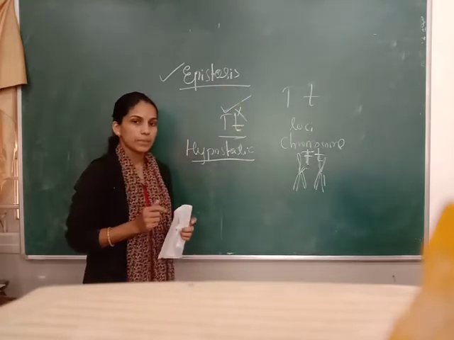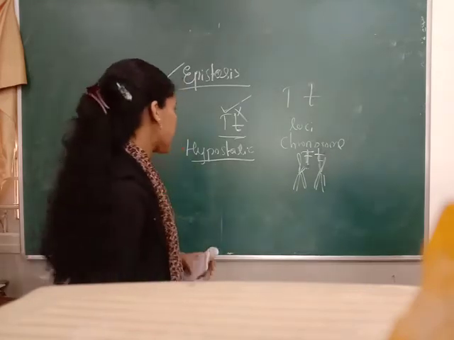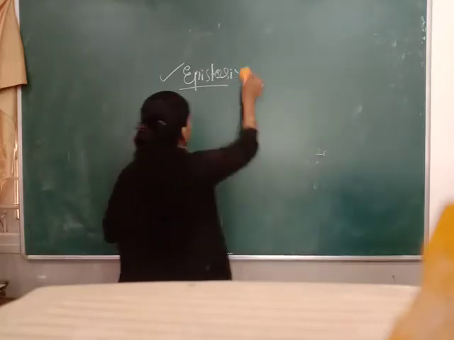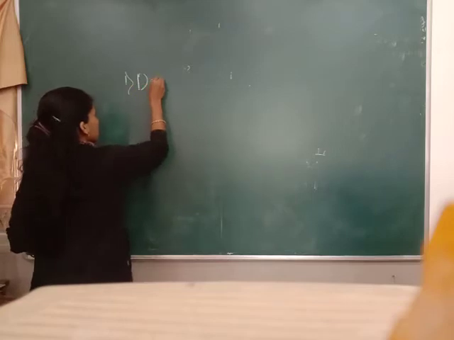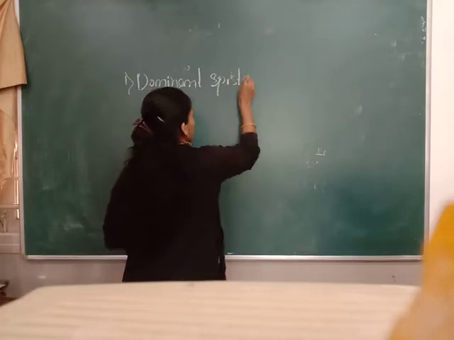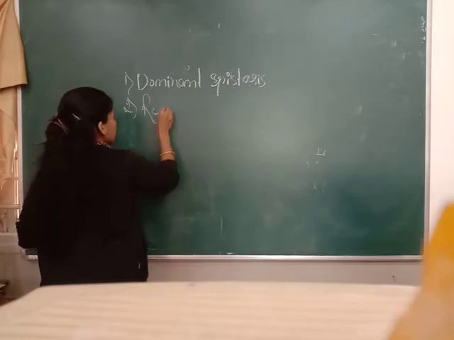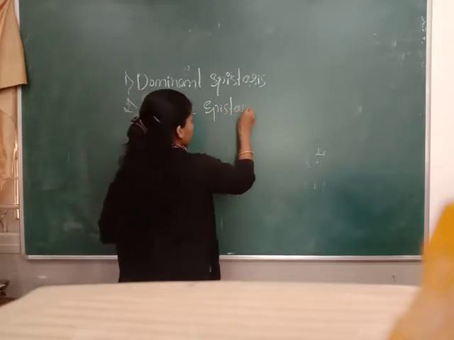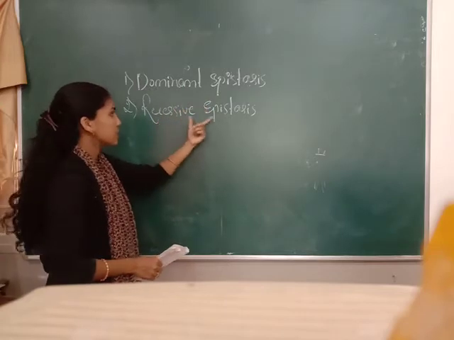In epistasis, two types are there: one is dominant epistasis and the second is recessive epistasis.